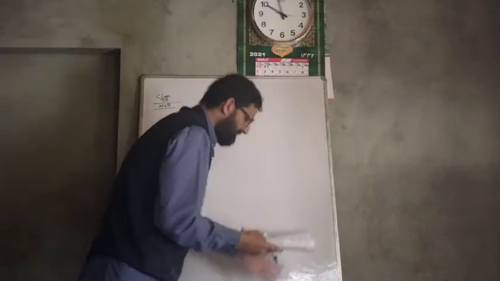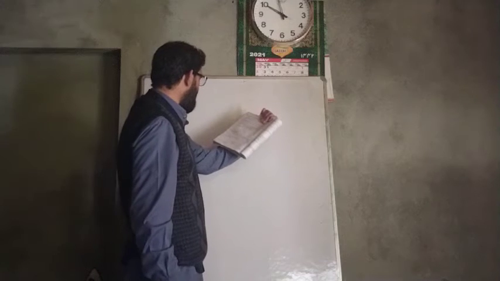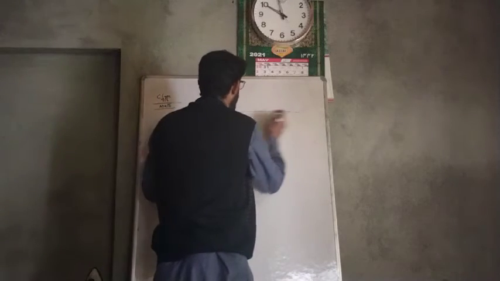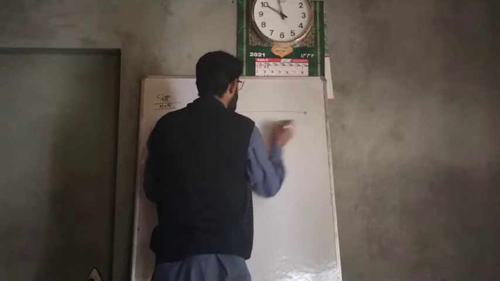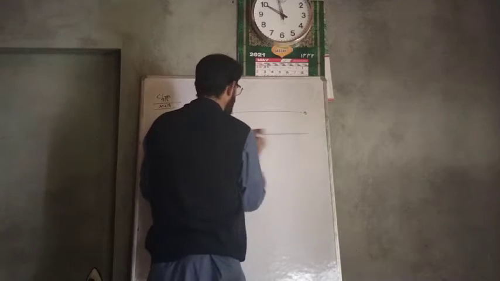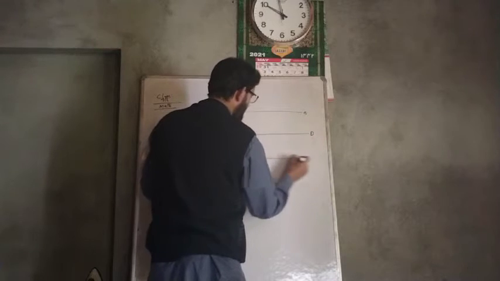So question number 2 reads, now AB is parallel to CD, CD is parallel to EF.